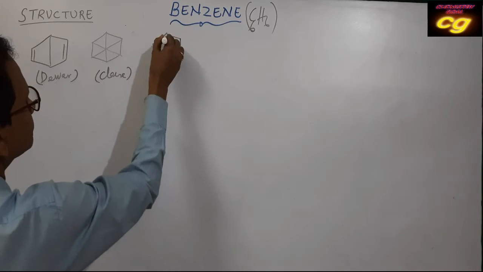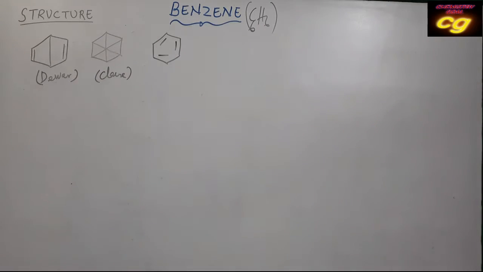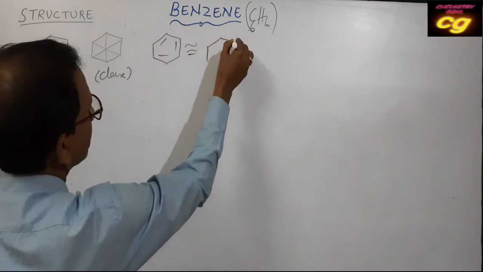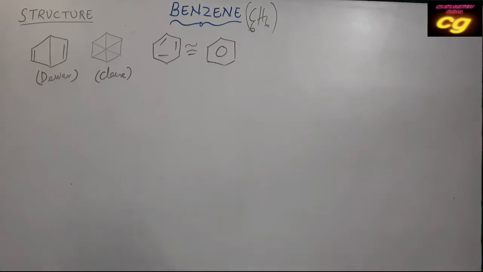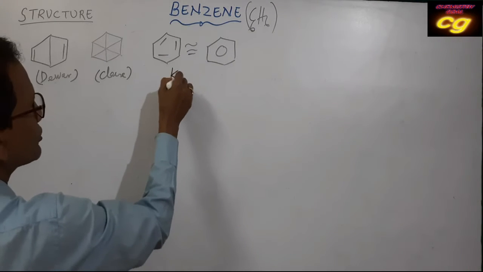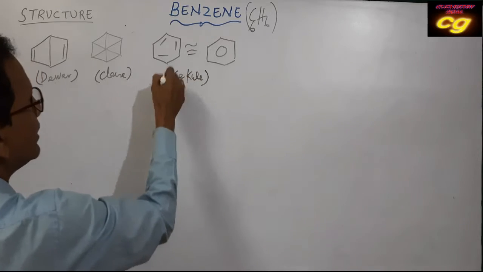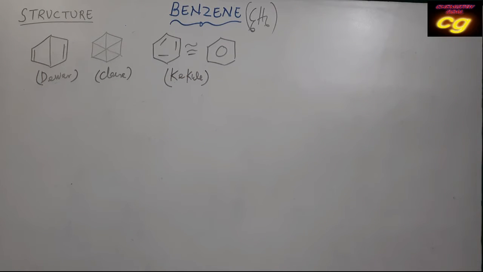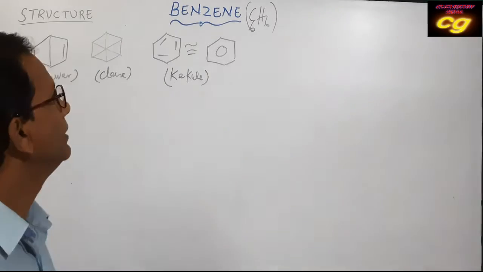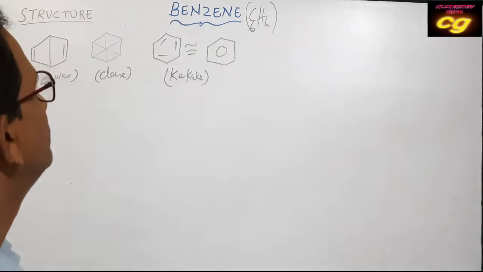Now we are using these structures, and this structure is also equivalent to these structures. That means it has 3 pi bonds. This is the Kekulé structure of benzene, and presently we are using these structures. It satisfies the properties of benzene. That's why it is considered the true structure of benzene.